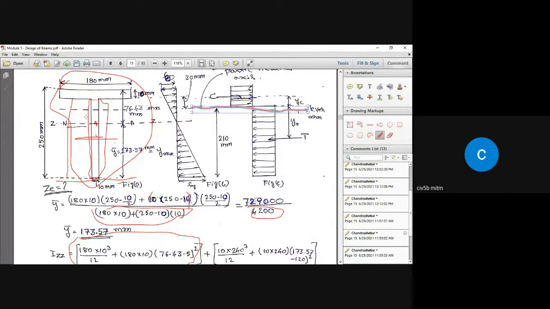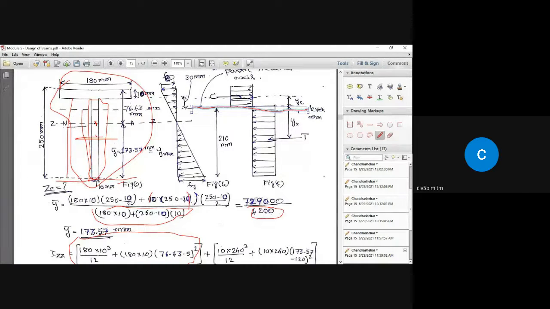After doing that, we got this height equal to 210 millimeter. That is the depth of the plastic neutral axis from the bottom, or that is the location of the plastic neutral axis measured from the bottom.